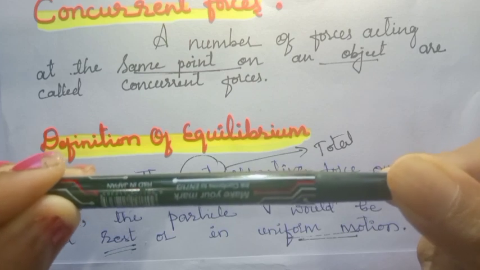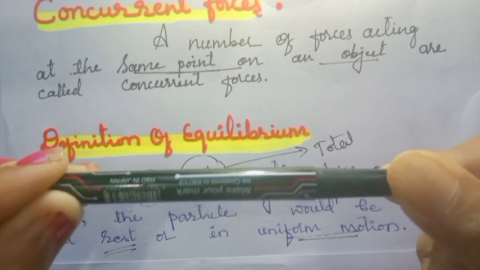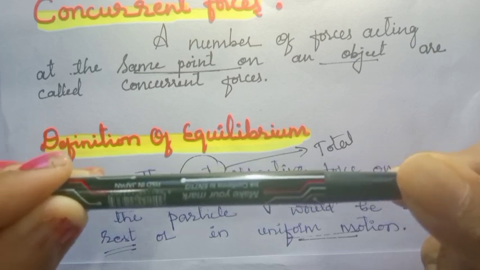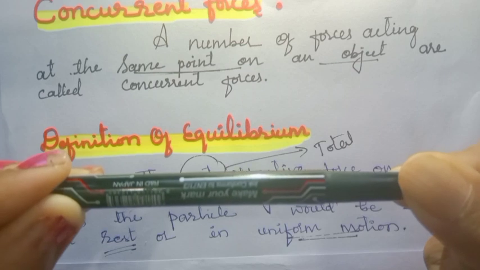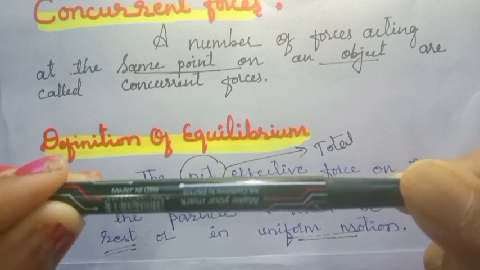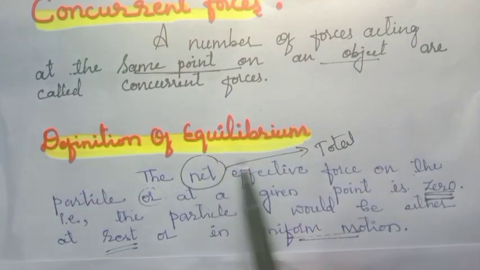I am applying equal magnitude forces but in opposite directions. So the body cannot move and it is stable. And to this stable state only, we say it as equilibrium.